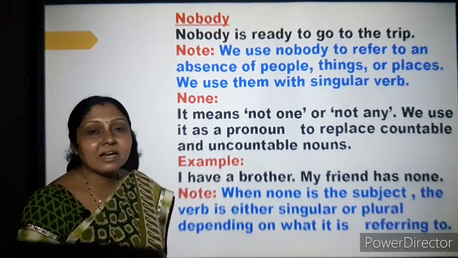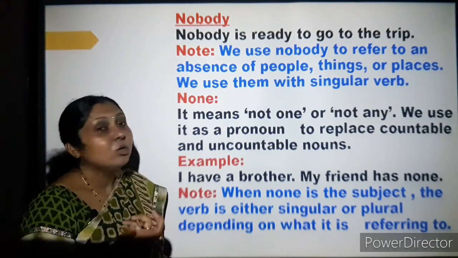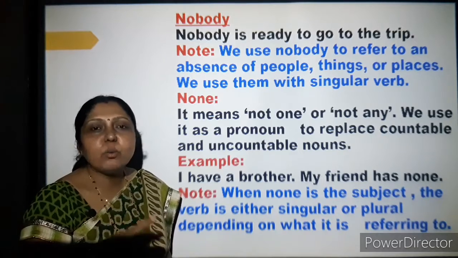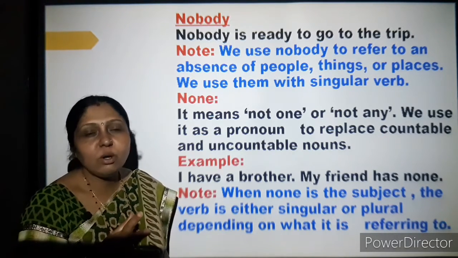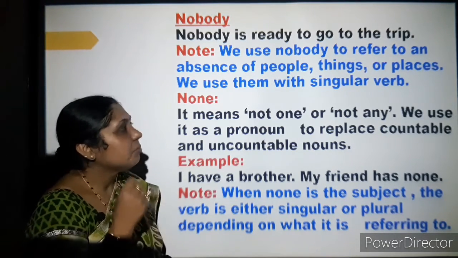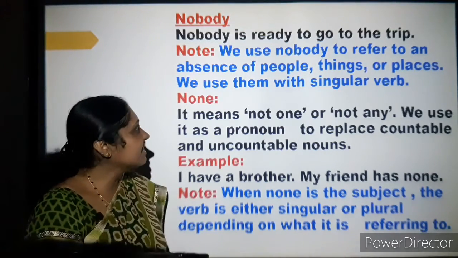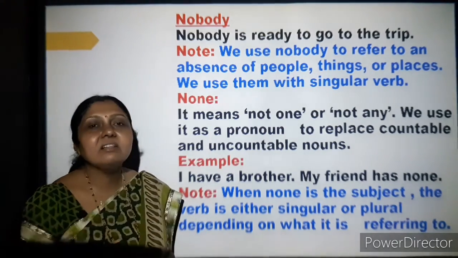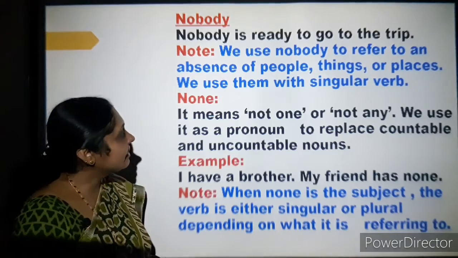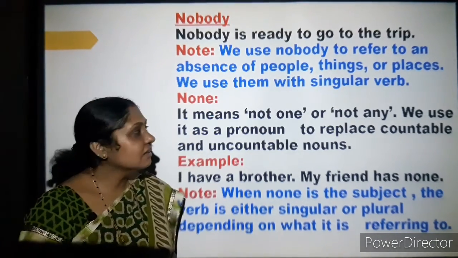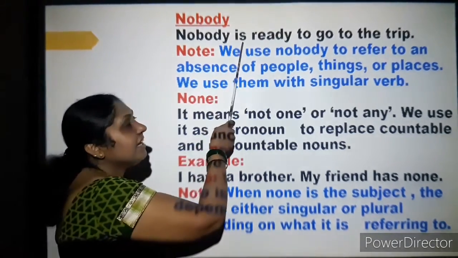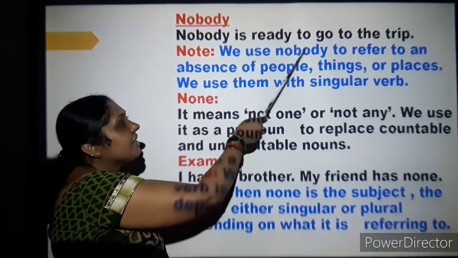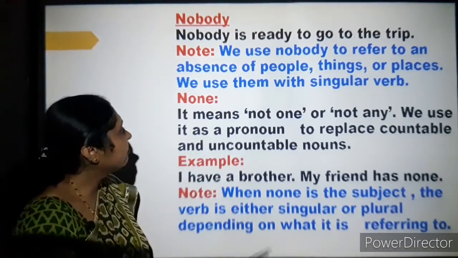So what is the meaning of that sentence? Nobody is ready means there is no one to go. Absence of people, things or places. So we refer to it with the word nobody, and thus it will always take the singular verb. Nobody is ready to go to the trip.